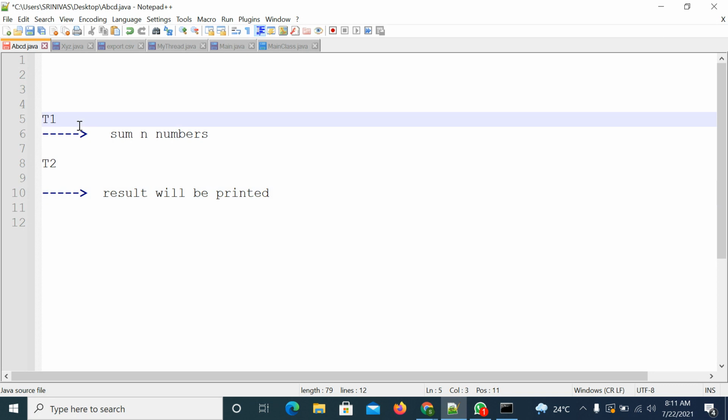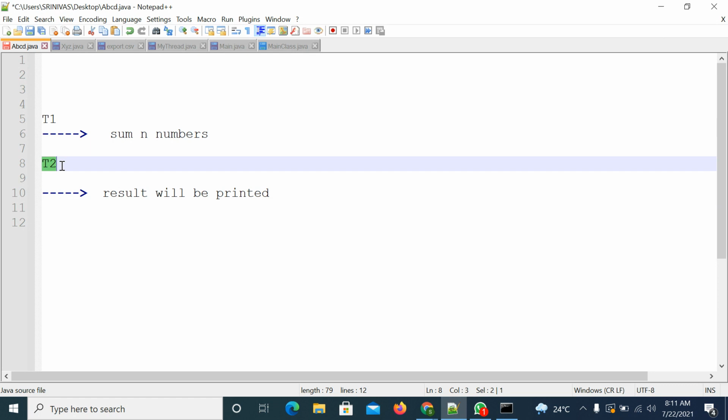Right. So we have two threads, thread 1 and thread 2. We will start these two threads parallelly. The first thread will do its task and the second thread will do its task. The first thread may be calculating the sum of 1 to 100 numbers.